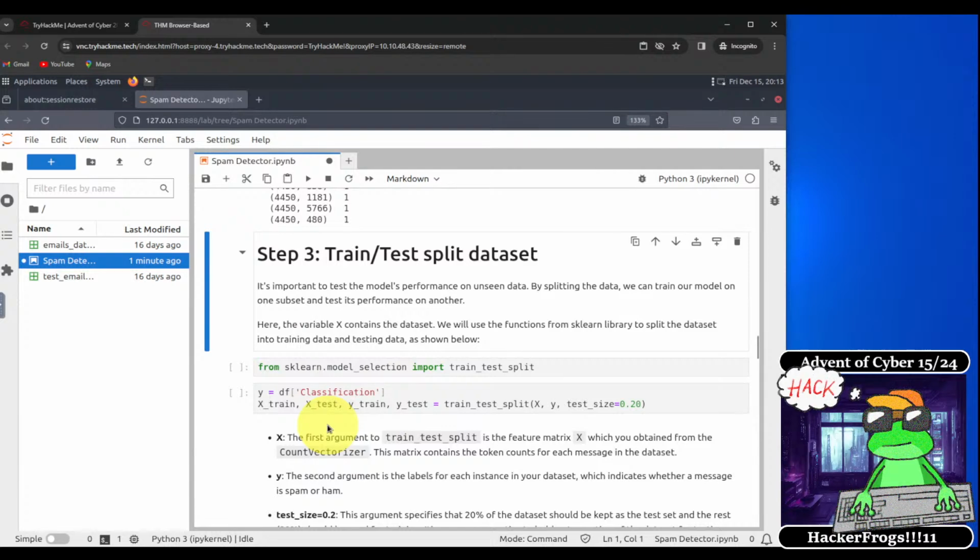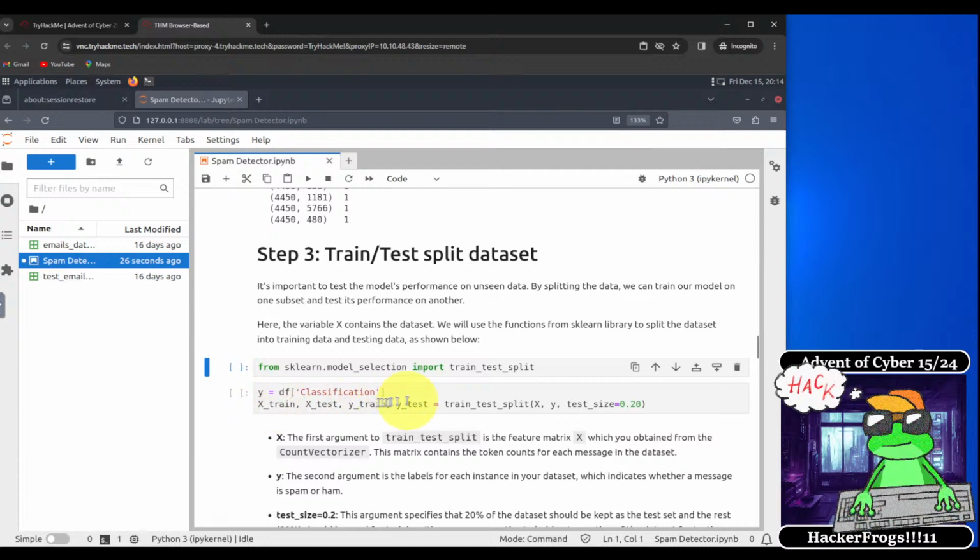Okay, so the next step we need to do is we need to train and test split the data set. It's important to test the model's performance on unseen data. By splitting the data, we can train our model on one subset and test its performance on another. Here, the variable x contains the data set. We will use the functions from sklearn library to split the data set into training data and testing data as shown below.